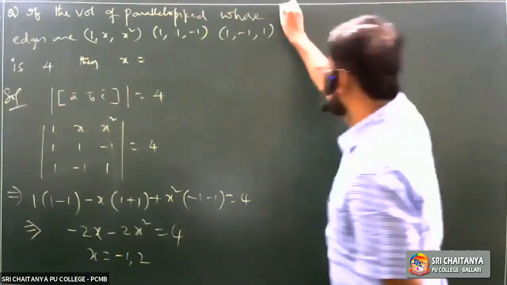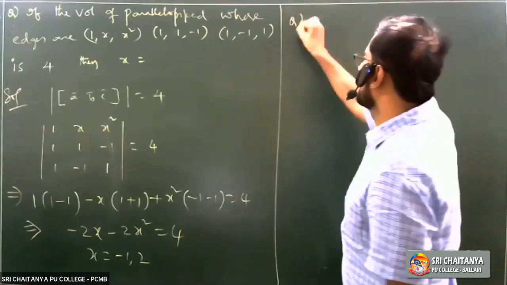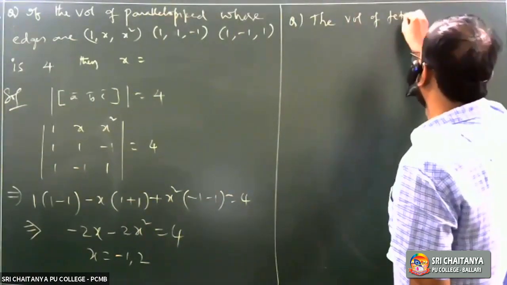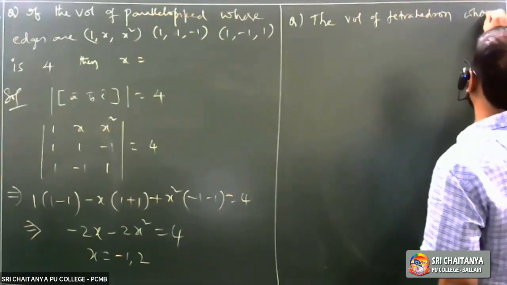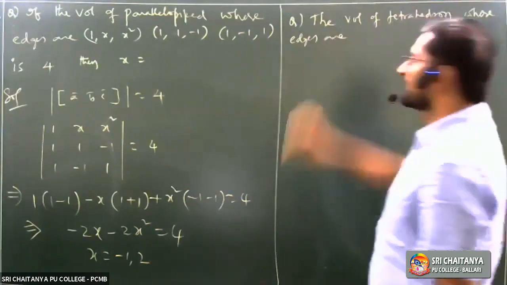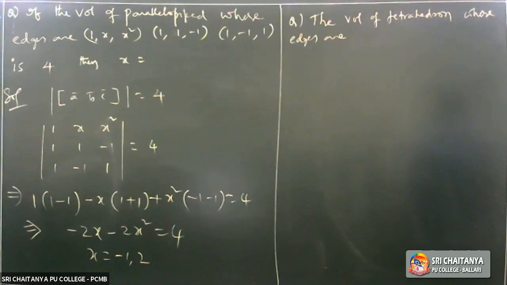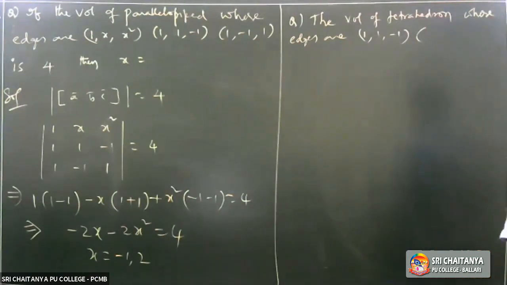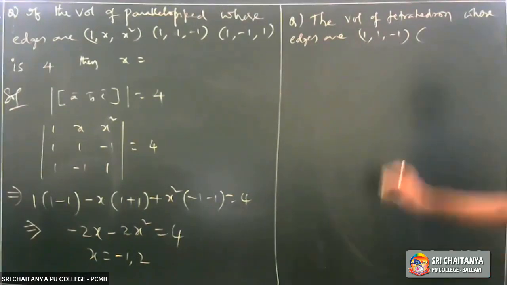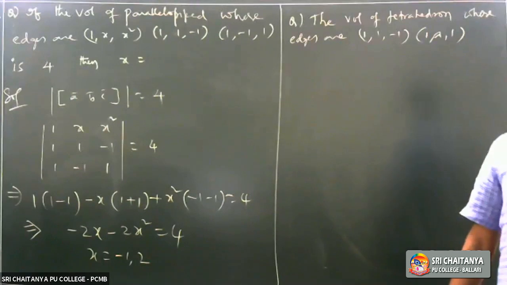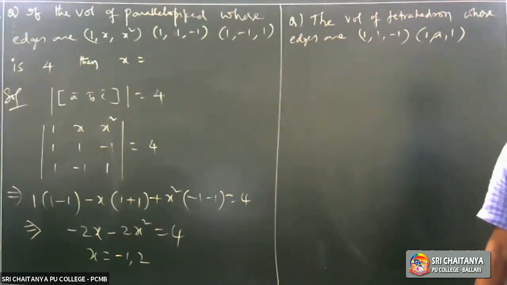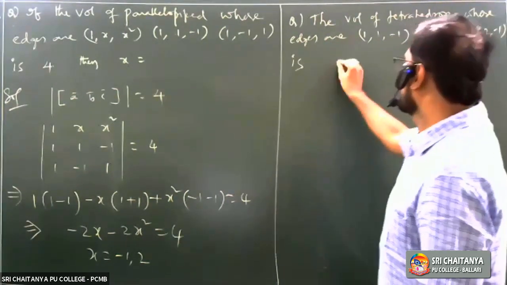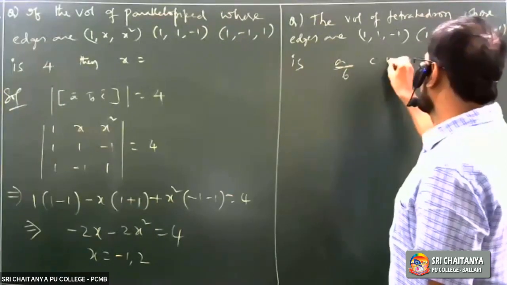Yes, copy this. And next one, the volume of tetrahedron whose edges are (1, minus 1, 1), (1, a, 1) and (1, 2, minus 1) is a by 6 cubic units.